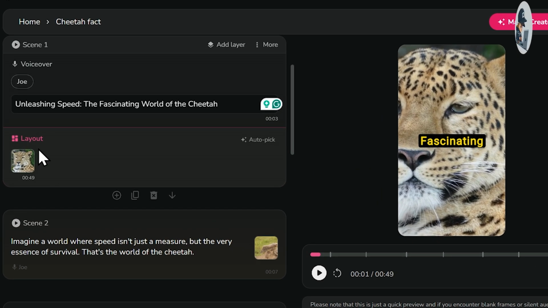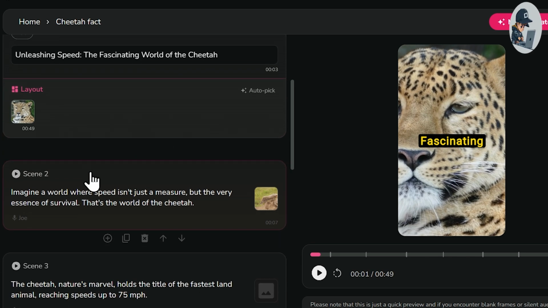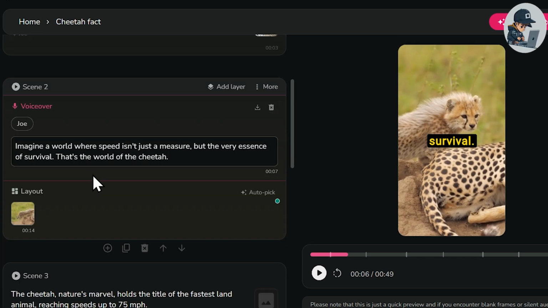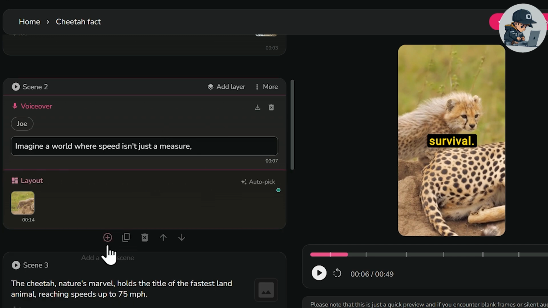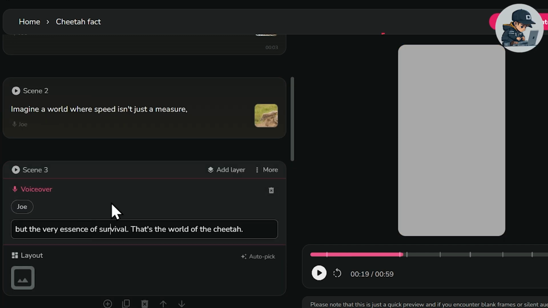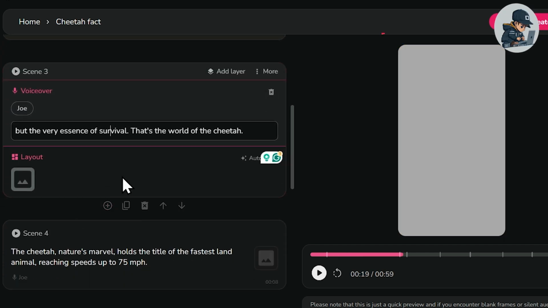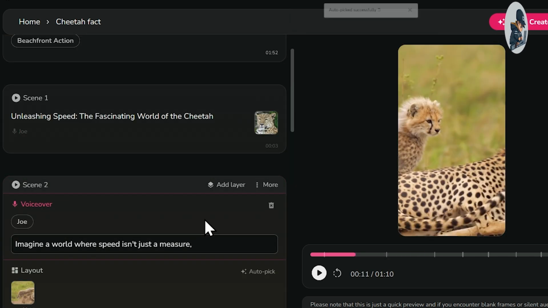Everything is fine in scene 1. We don't need to change anything in it. So I'll move on to scene 2. In scene 2, I'll copy the last piece of the sentence, then I'll add a new scene and paste the sentence here. Now I have divided scene 2 into 2 parts. Now in the first part of scene 2, I'll add a video clip. There's already footage added, but I want to change it.